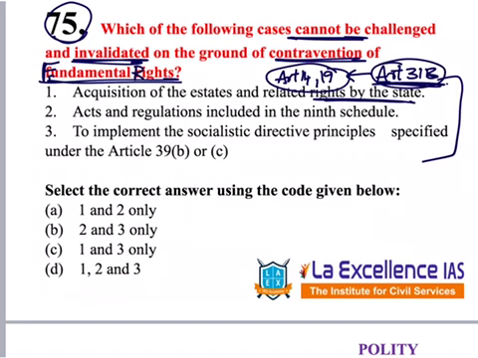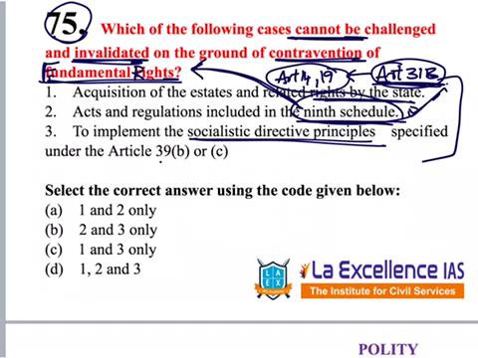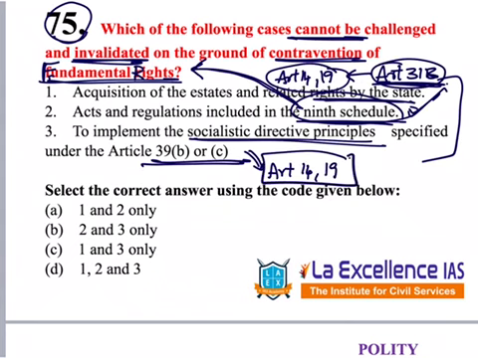Acts and regulations included in the 9th Schedule have immunity over certain subjects; when introduced in the 9th Schedule, they cannot be invalidated on the ground of contravention of fundamental rights. This is also correct. Third, to implement the socialistic DPSPs specified in Article 39(b) and (c): when they violate Article 14 and 19, we cannot challenge them in courts of law. So these three are correct.